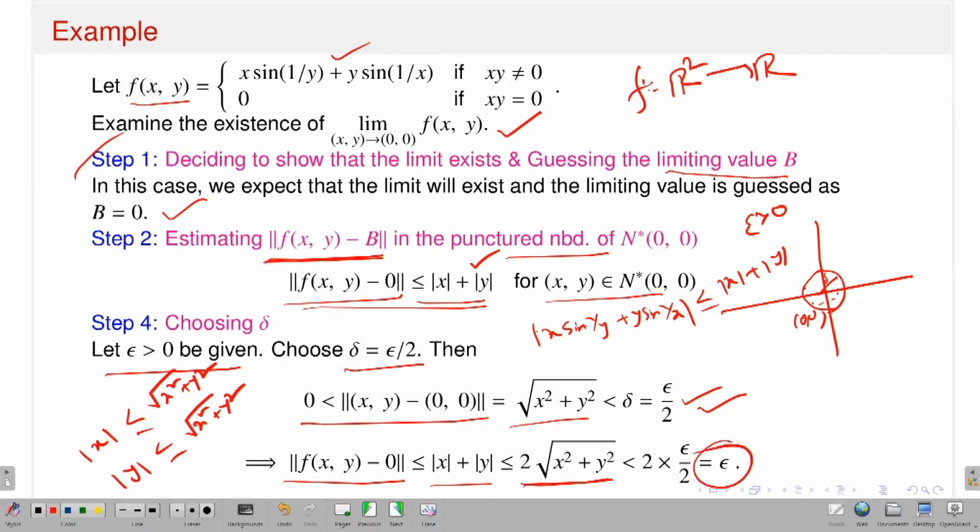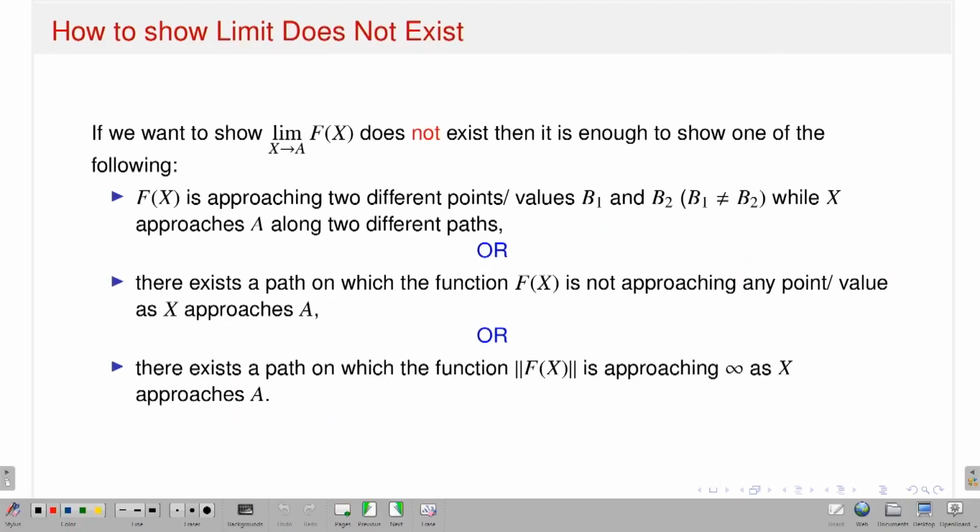So given epsilon, I can have a delta which is nothing but epsilon by 2, such that if the distance between (x, y) and (0, 0) is less than delta, then the corresponding value of f(x, y) minus 0 is less than epsilon, and that is nothing but the definition. Therefore I can say that yes, the limit exists, and the limit of f as (x, y) approaches (0, 0) is exactly equal to 0.